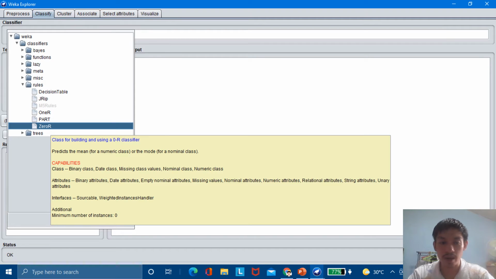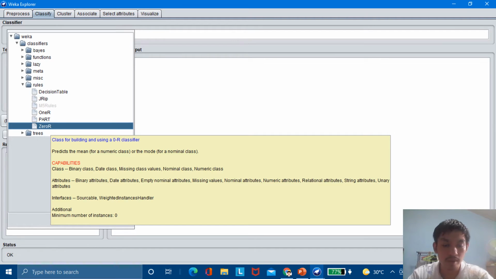So let's put the cross-validation folds at 5, and let's try to classify it with the default classifier in Weka, which is ZeroR. It says: classifier for building and using a 0-R classifier, predicts the mean for a numeric class or the mode for a nominal class. Capabilities: class, binary class, data class, missing class values, nominal class, numeric class. Attributes: binary attributes, data attributes, empty nominal attributes, missing values, nominal attributes, numeric attributes, relational attributes, string attributes, unary attributes.